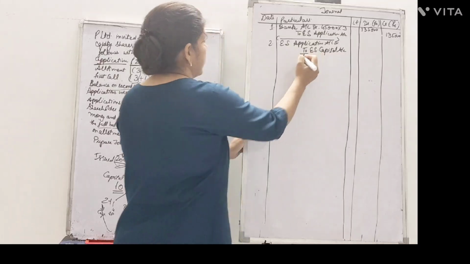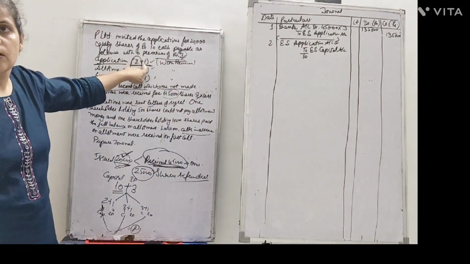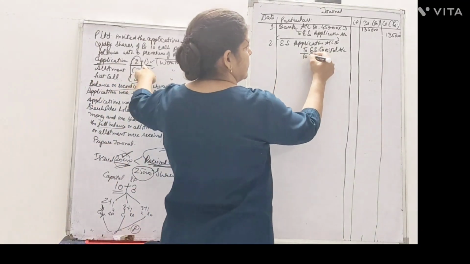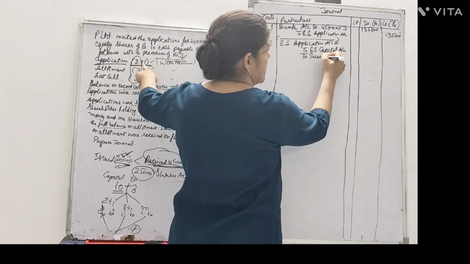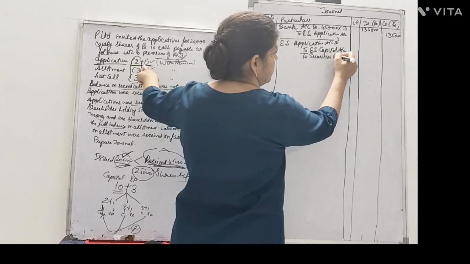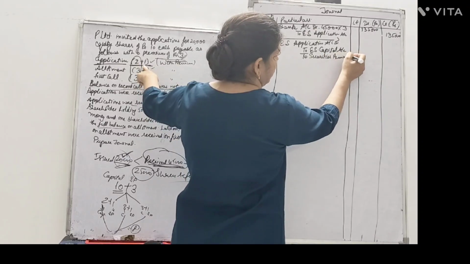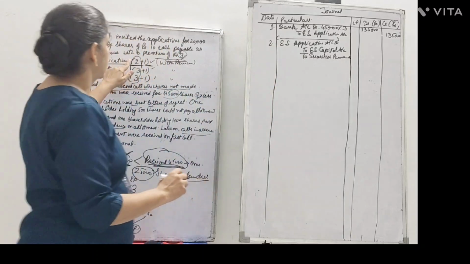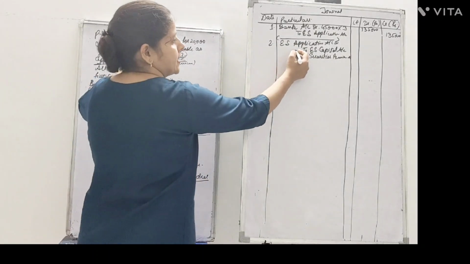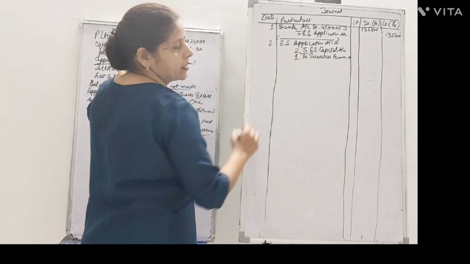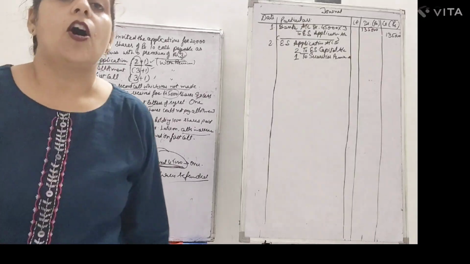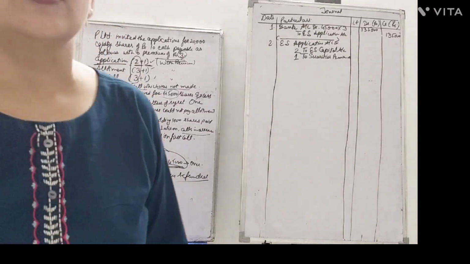But here we have the part for premium also. So which account is to be credited? Securities Premium account is also to be credited with 1 rupee, right? So out of the total 3, 2 rupees is capital and 1 rupee is premium, right? But how many shares can we allot here?